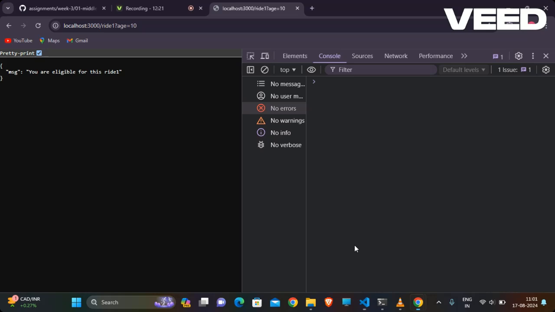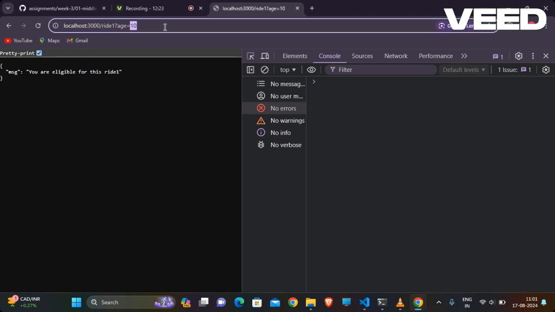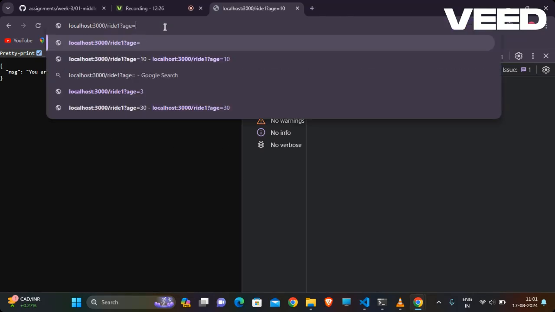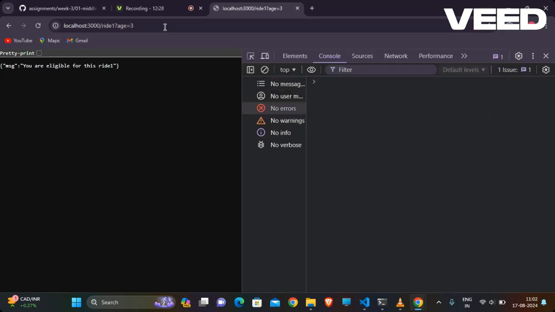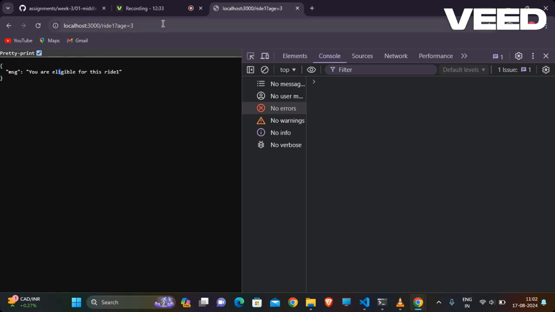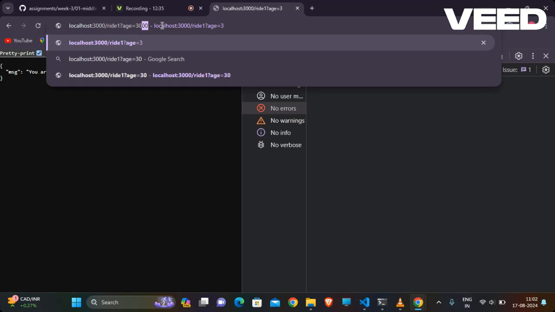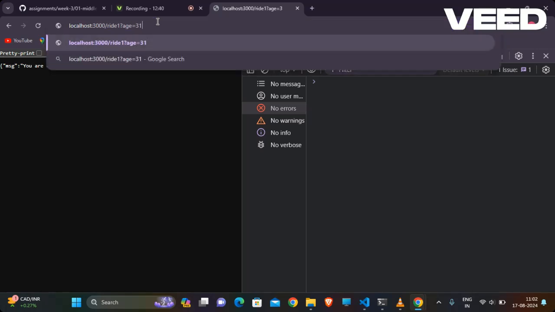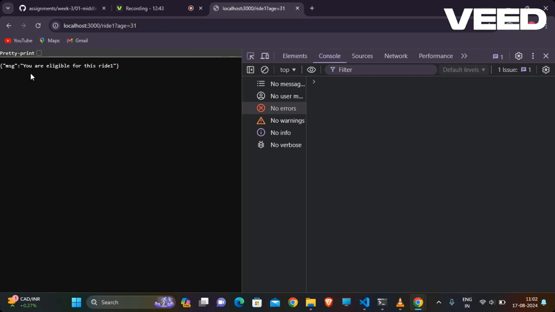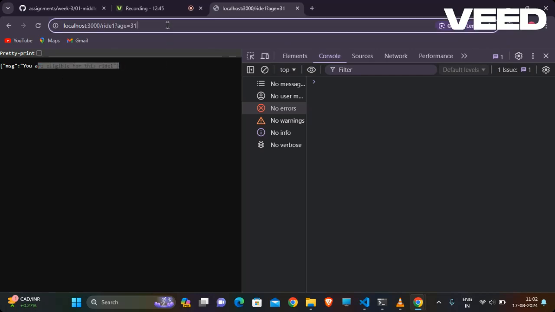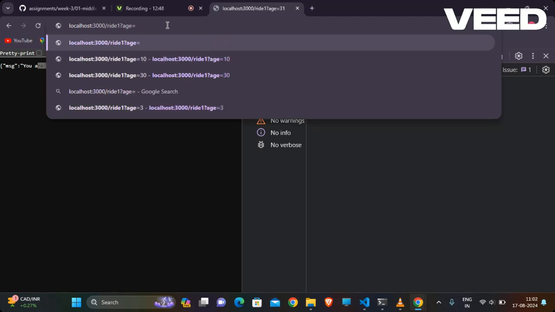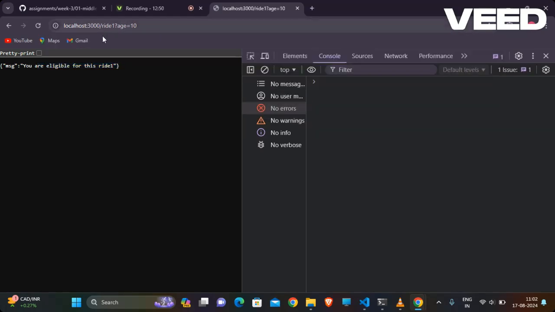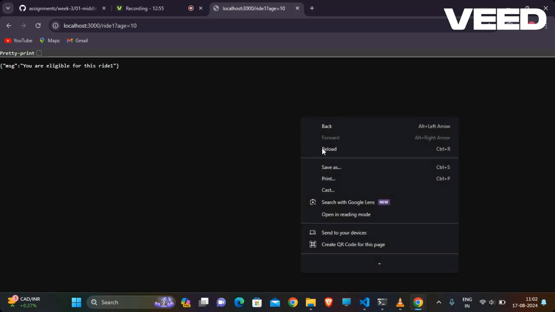So if age is greater than, he said you are eligible for this ride one. And if I am saying 30, okay, then 31 is the same message, but if I say the age of person will be less than 14, then it says you are eligible for ride. So this message I never wanted to show.